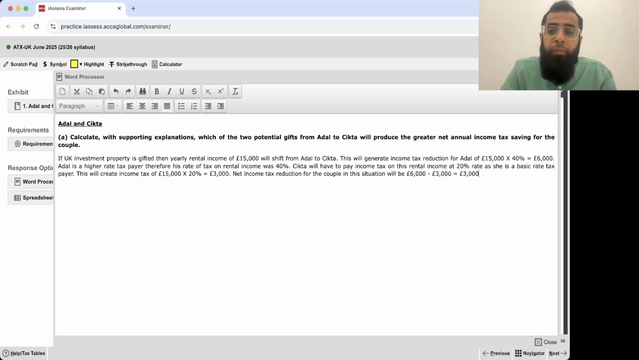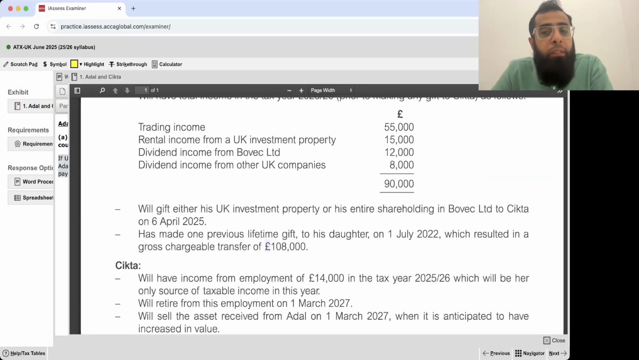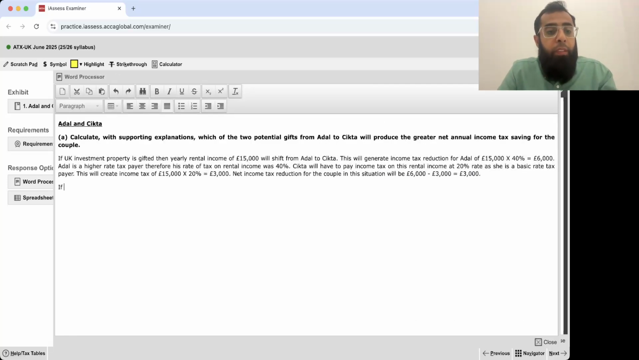If anyone feels that this is difficult, he literally needs to rethink whether he is in advanced tax or not. It was a very simple one. If you give the UK investment property, this £15,000 rental income will shift from Adel to Sitka. Now let's talk about the shares of Bovac Limited. If Adel gifts shares of Bovac Limited to Sitka, then in that case, yearly dividend income of how much?